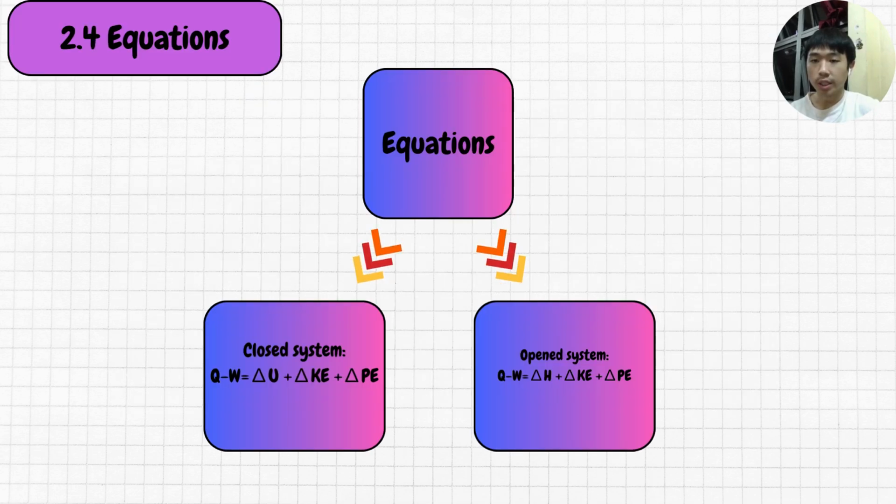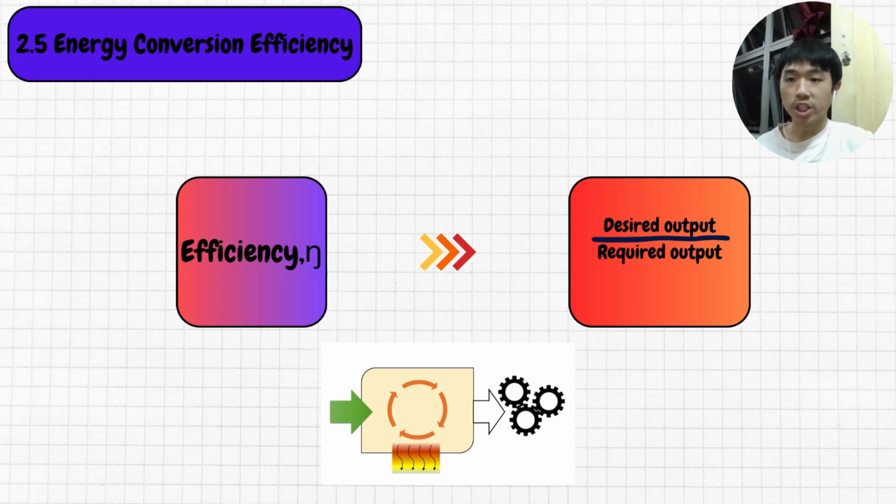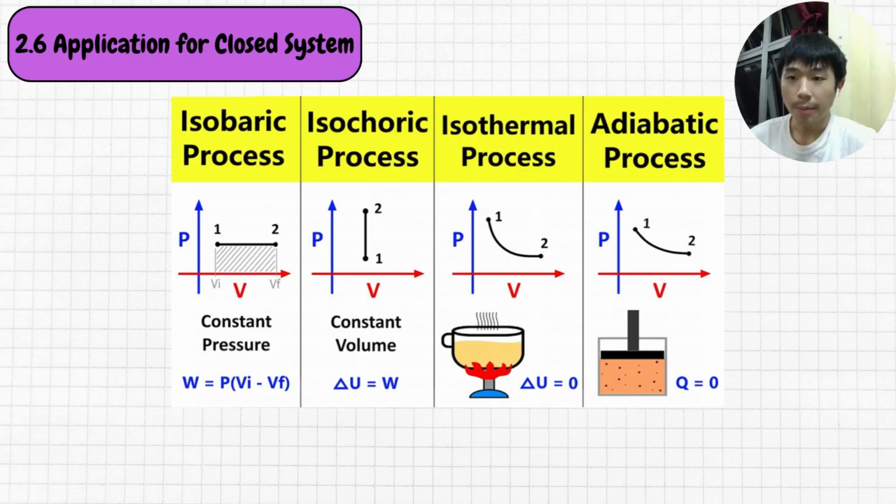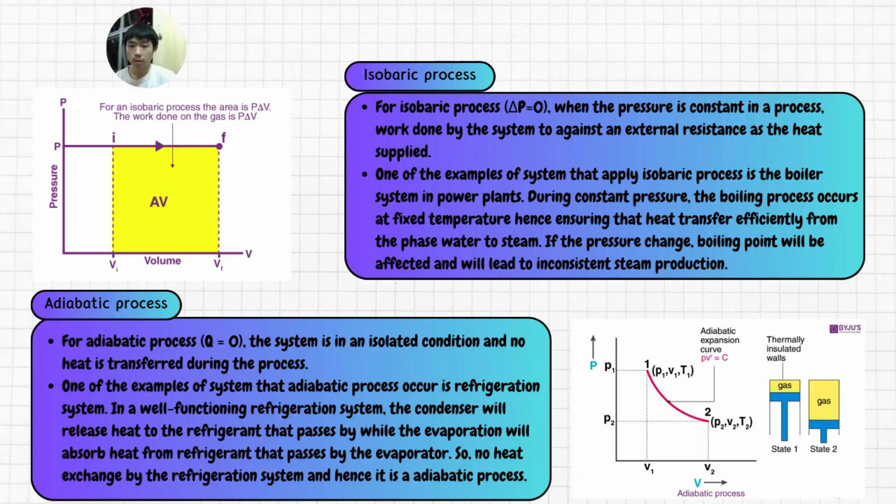Now let us move to the equation of the first law of thermodynamics. In a closed system, the equation is heat minus work done equals change in internal energy plus change in kinetic energy plus change in potential energy. While for an open system, just change the change in internal energy into change in enthalpy. To calculate the energy conversion efficiency, efficiency is the fraction of the desired outcome to the required input for a device.